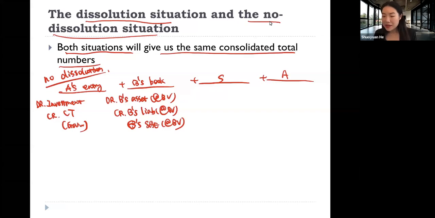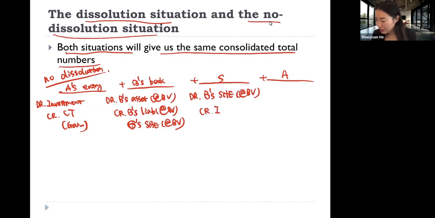And then we add consolidation entry S. Consolidation entry S, we use it to eliminate firm B's shareholders' equity account. The entry is to debit firm B's shareholders' equity account at its book value and credit investment account correspondingly, at the book value of firm B's net identifiable assets.